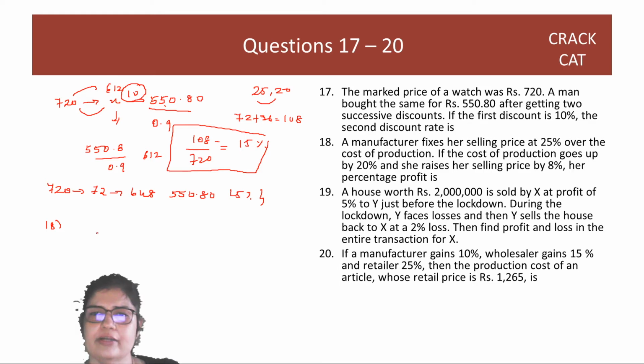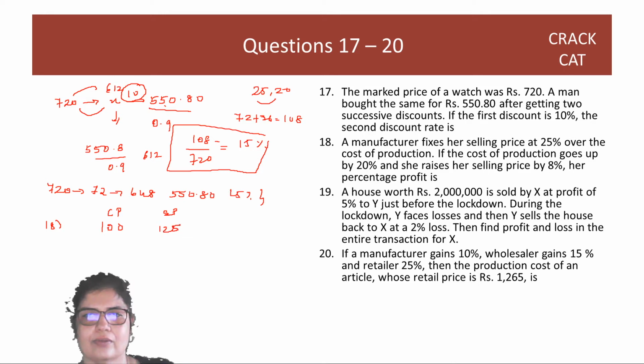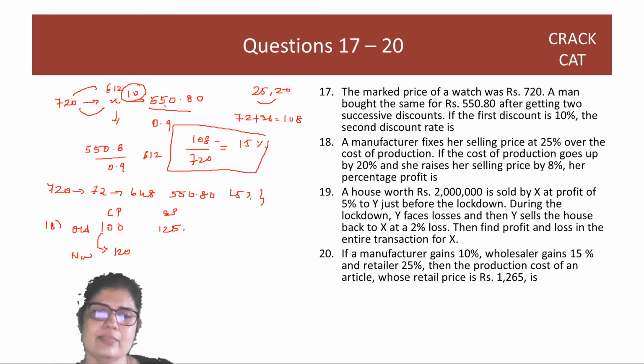If the cost of production goes up by 20%, she raises her selling price by 8%. Now what is her new percentage profit? So you start with the cost of production, which is the cost price. So 25% more is the selling price. If the cost of production goes up by 20%, so this is old and this is new. So that's 120. And you're increasing the selling price by 8%. 8% of that.